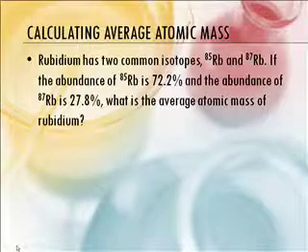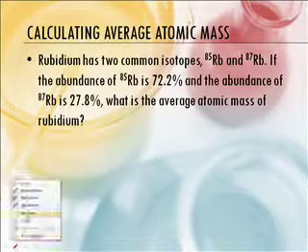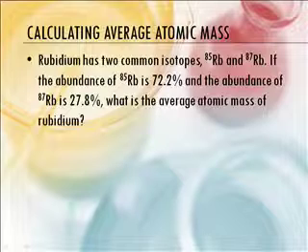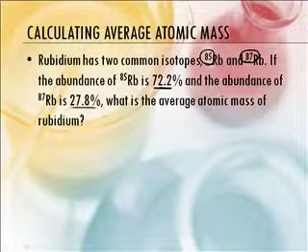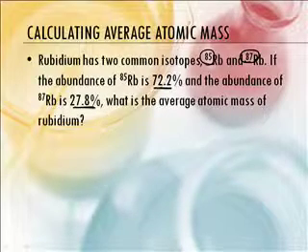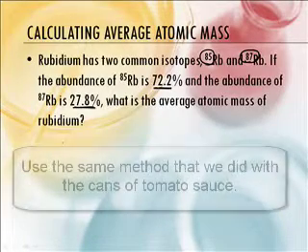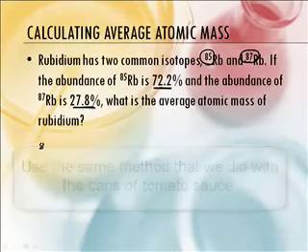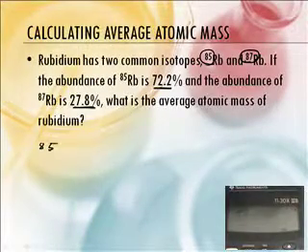All right, Mr. Sams, what we want to now talk about, of course, is the example here. We got rubidium with a mass number of 85, and also another one that weighs 87. We know their percentages. What is the average atomic mass of rubidium? All right. So we're going to do the same thing that we did earlier. So rubidium 85, that's its atomic mass.